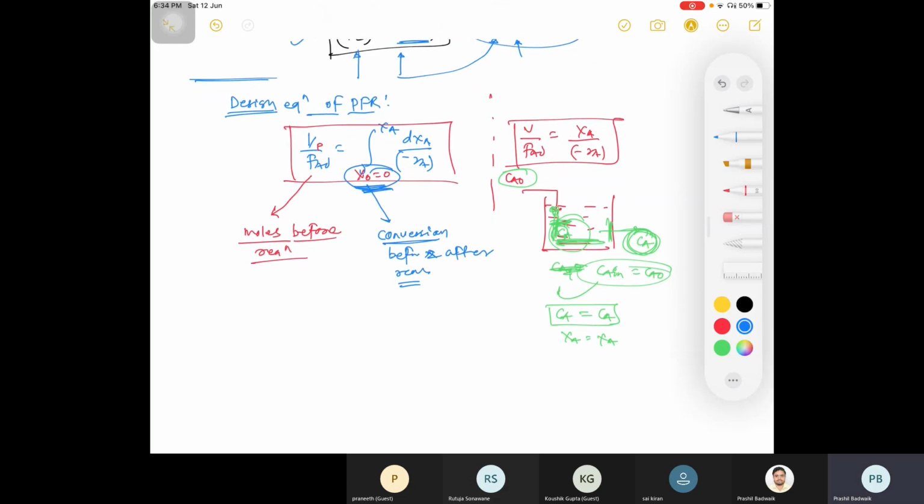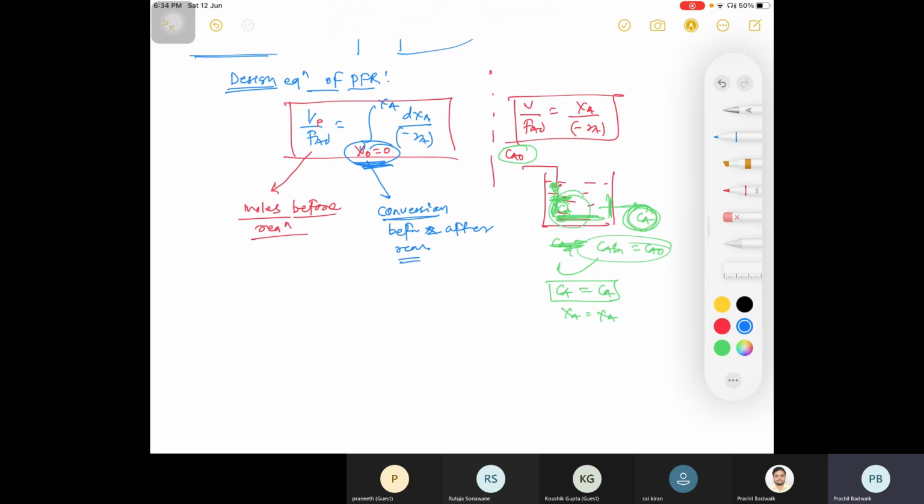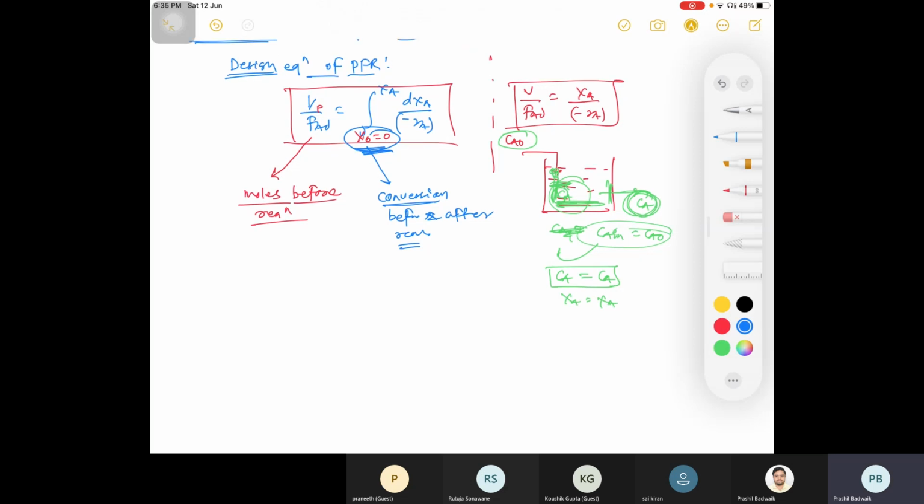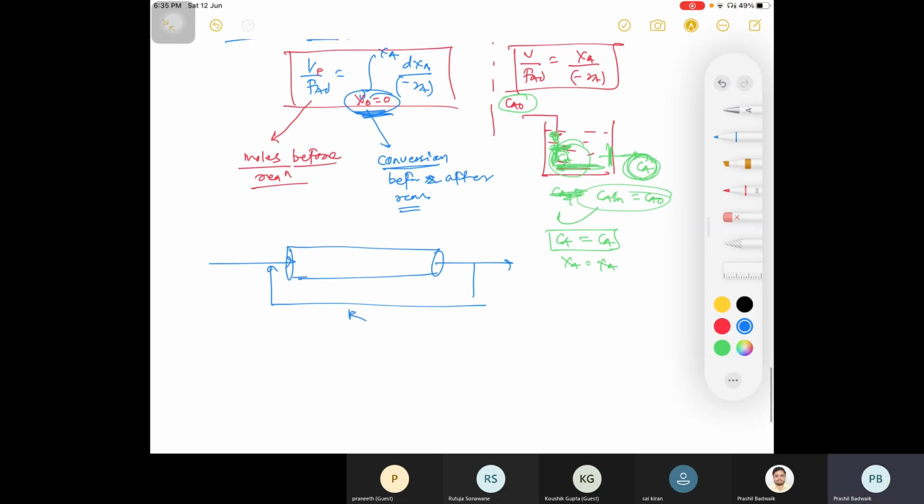Now using this concept, what is a recycle reactor? That is a PFR where the output stream is divided into a new stream, and that is recycled back. So you can write here, this is your recycle reactor, this is your R, right? Now using this formula, equation 1, what will be your equation for recycle reactor?